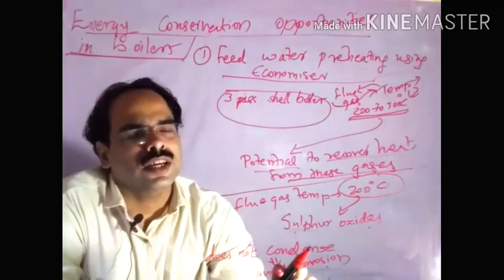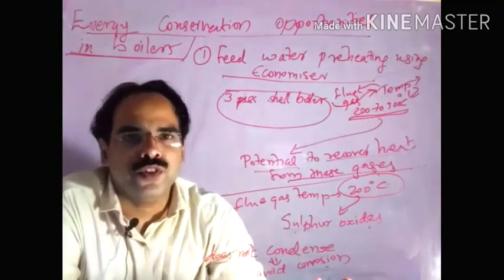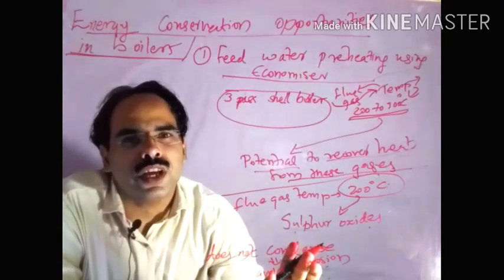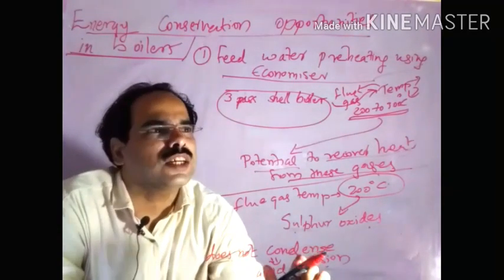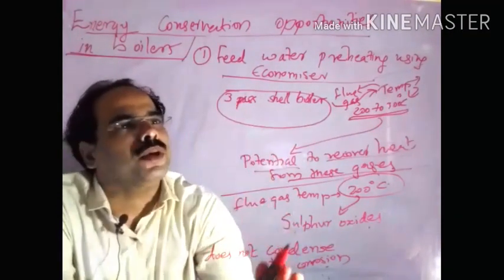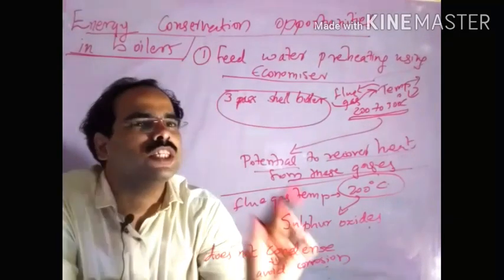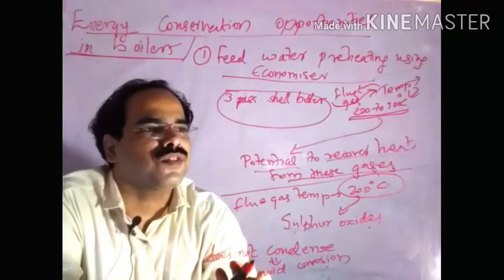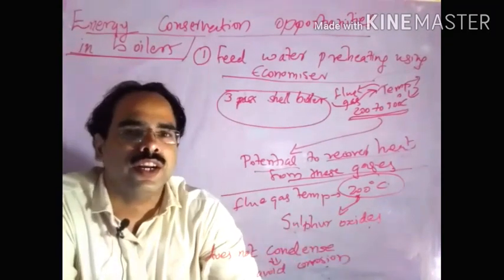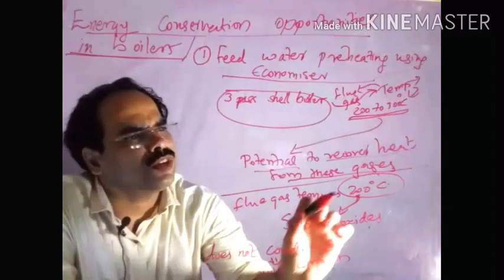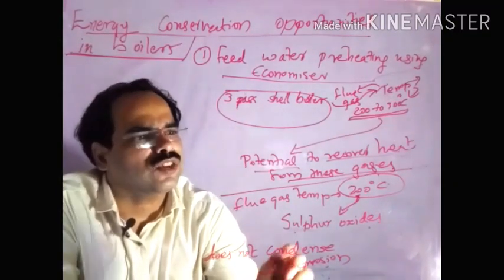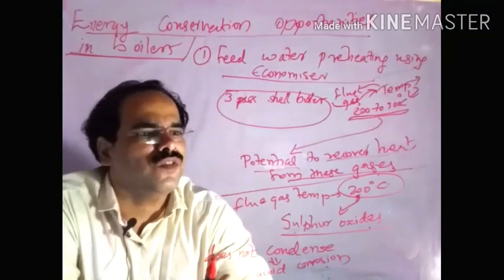In case of boilers there will be flue gases, and after use we remove those gases. The flue gas temperature is commonly in the range of 200 to 300 degrees Celsius in a three pass shell boiler. There is a potential to recover heat from these gases. It is better to keep that temperature in the range of 200 degrees Celsius. Why do we need to keep the temperature at 200 degrees Celsius? There may be a chance of sulfur oxides in the flue gases.